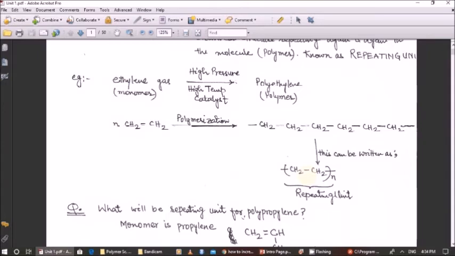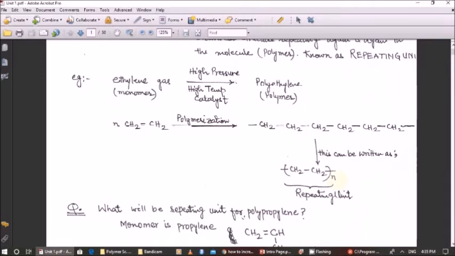Okay, so you can understand the repeating unit is the chemical structure which is repeating again and again inside the polymer. Instead of writing the entire structure of the polymer, which is not possible because the number of repeating units in a polymer may be several 100,000, you just write the repeating unit inside the small bracket, and here n represents the number of repeating units in the polymer chain.